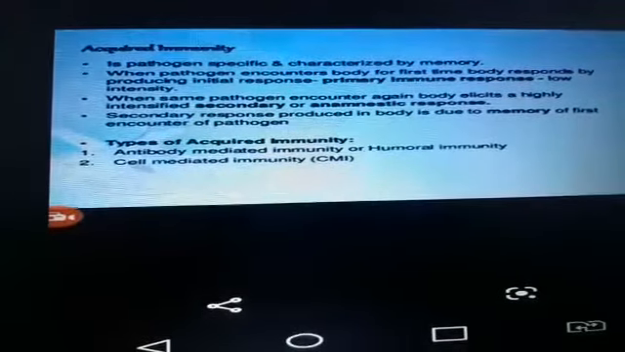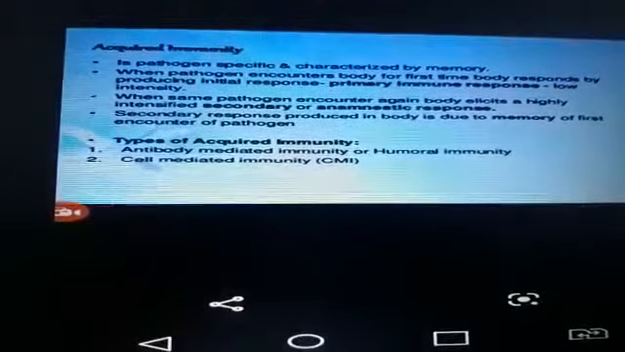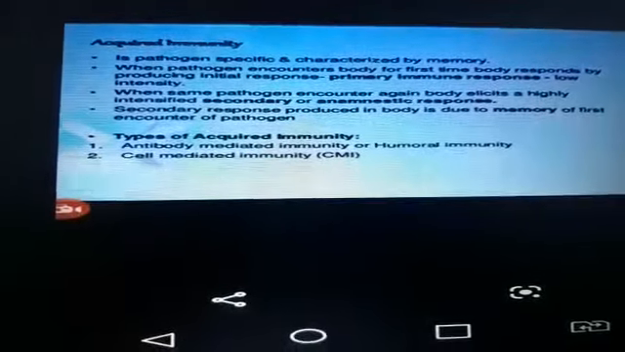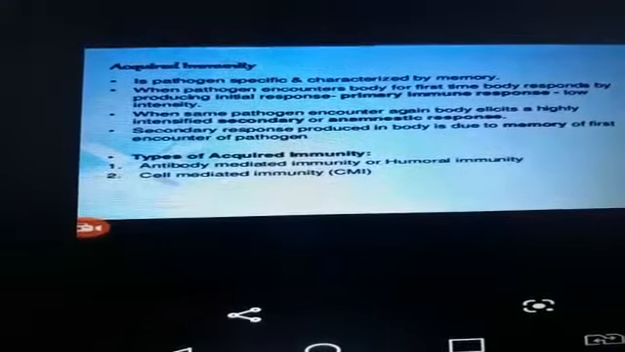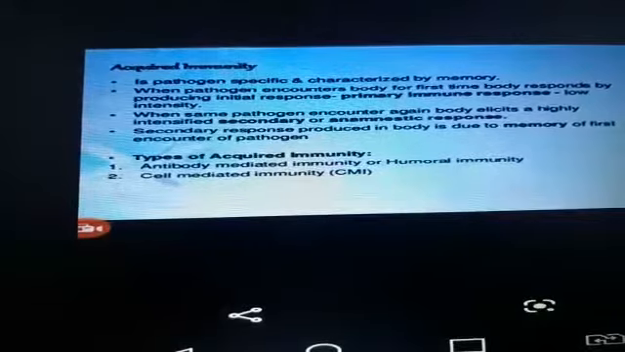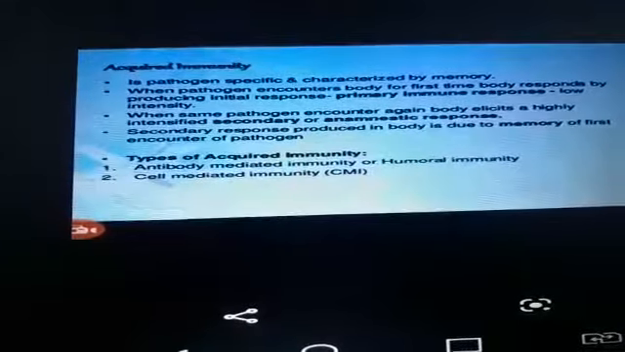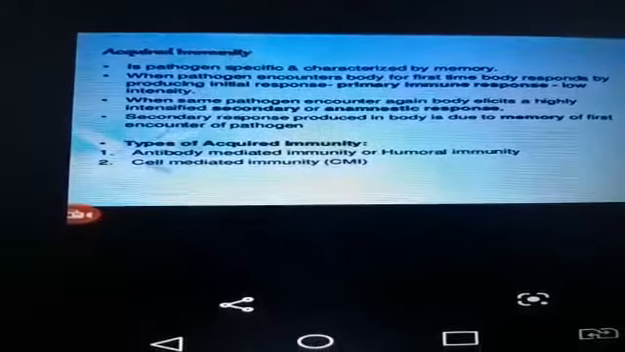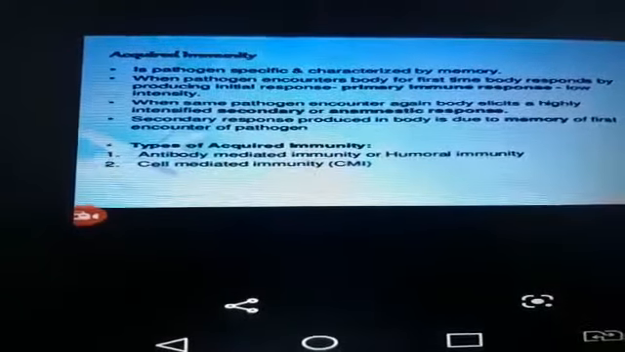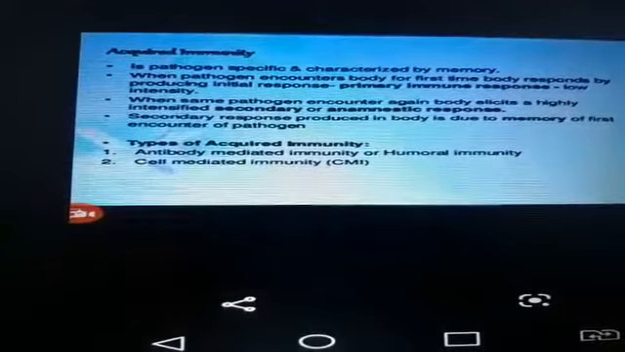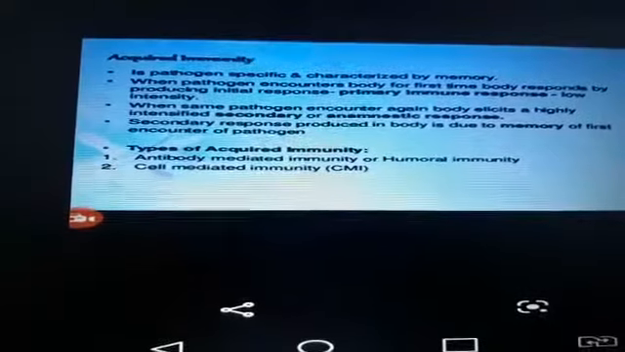It is not present from birth and is developed during an individual's lifetime. Actually, it is not present from birth, but it is developed during our lifetime. This type of immunity is acquired either by encountering the disease or by vaccination. Two methods are applicable here: one is encountering the disease, or the other is vaccination.